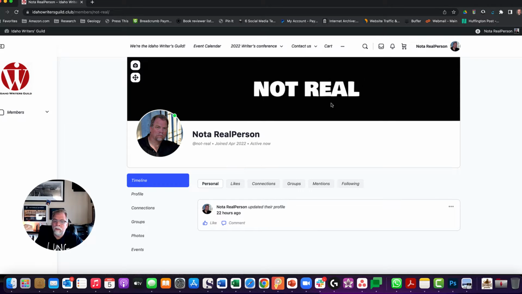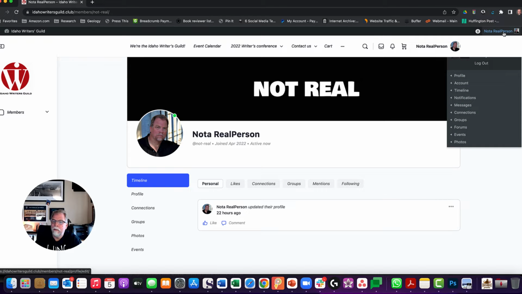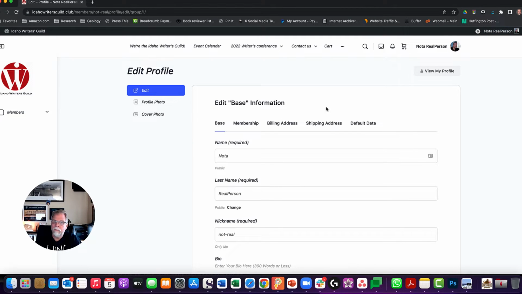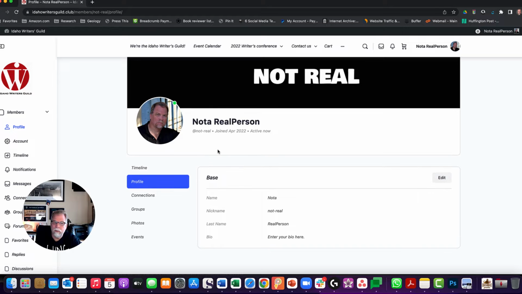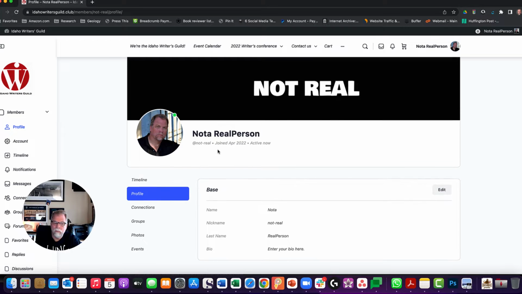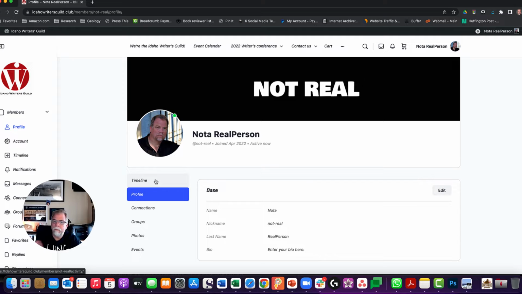If you click on your profile, which you can find up under this menu on the top right hand side, where you can view your profile, edit your profile, all those things. And I've just moved to editing my profile. Okay, so this is what my profile looks like to the public. Not a real person, that's me. Not real is my username. I joined April of 2022 and apparently I'm logged in right now. Okay, so I'm at my profile right now.